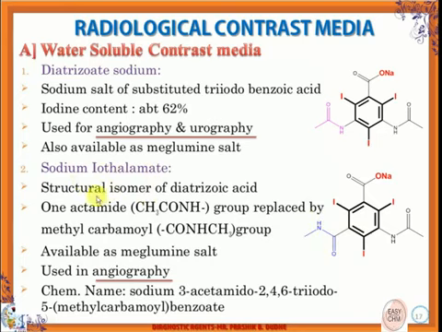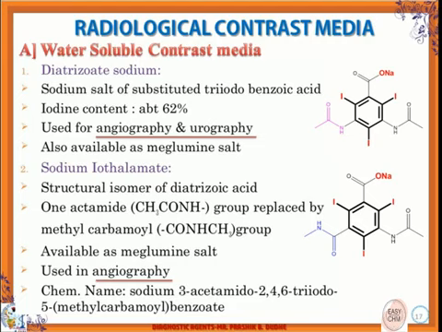That's why it is called a structural isomer of diatrizoic acid, and it is also available, similar to that, with sodium and meglumine. This agent is specifically used for angiography to identify any blockade in the blood arteries, or in patients undergoing heart surgeries.